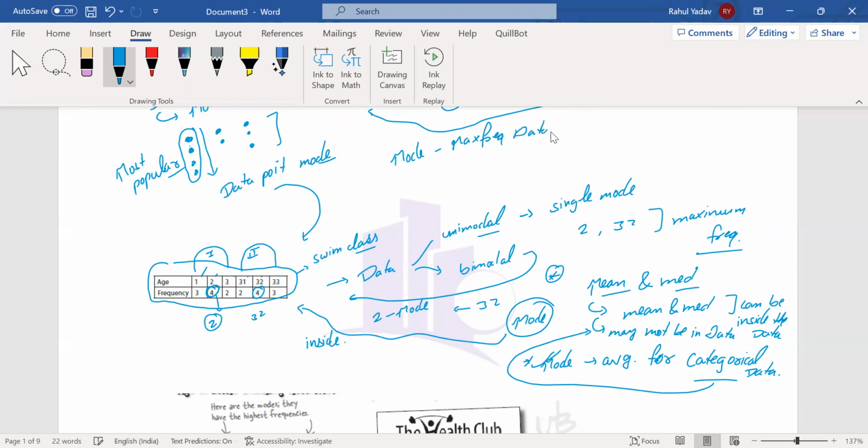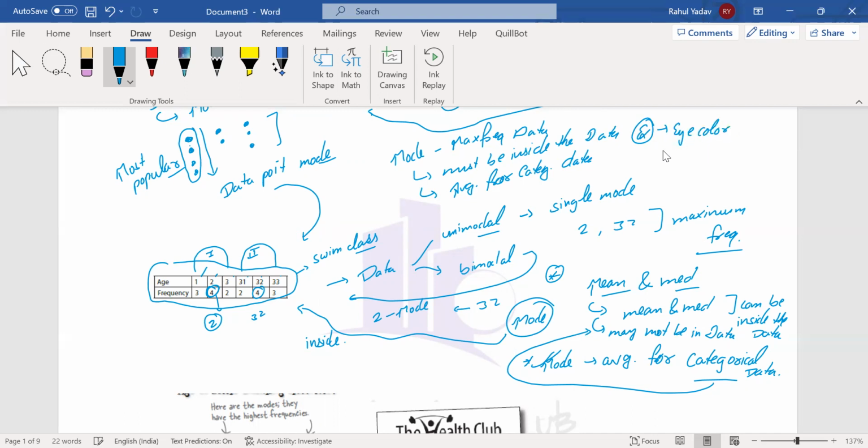Then the mode must be inside the data. And the third point is that the mode is an average for categorical data. Categorical data means, for example, let's go for eye color.